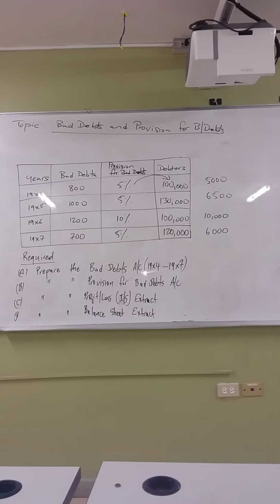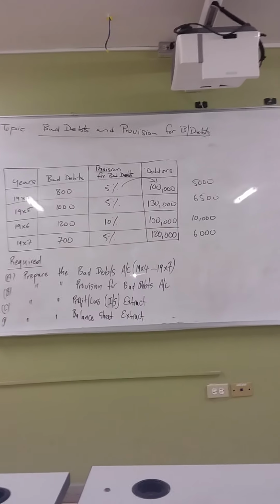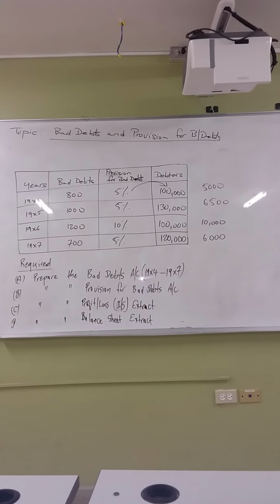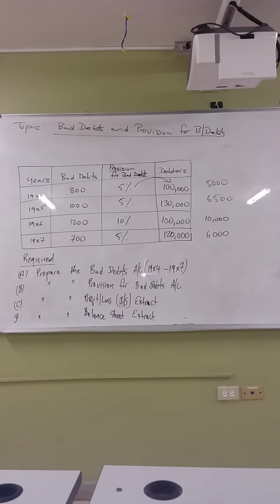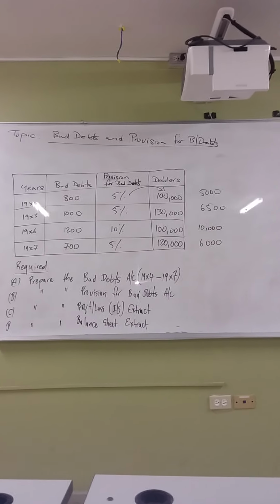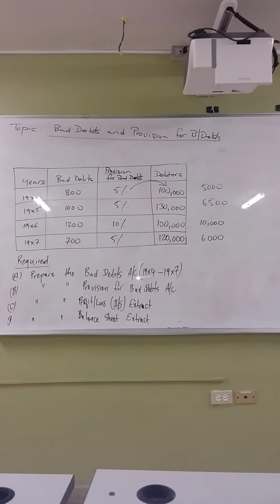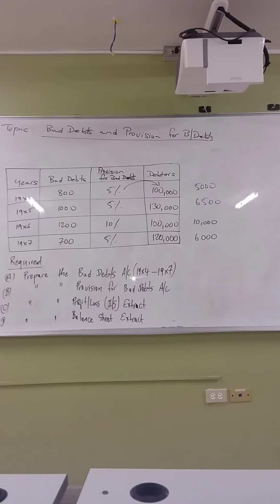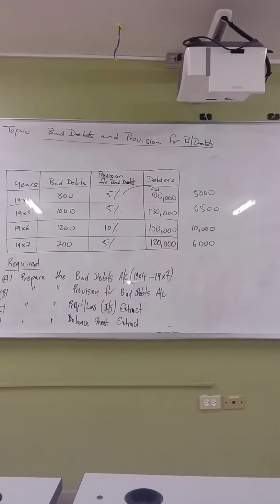All right. Now the previous year you had what? $10,000, right? Your provision for bad debts was $10,000.